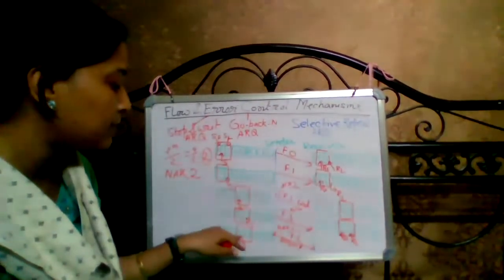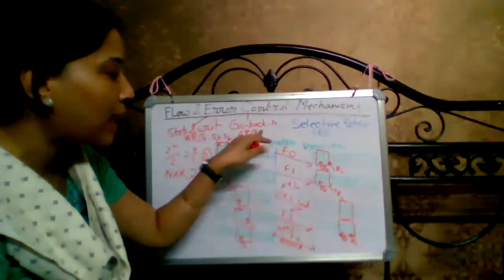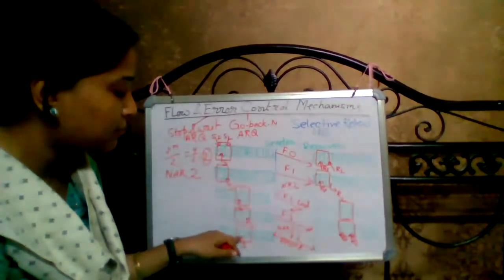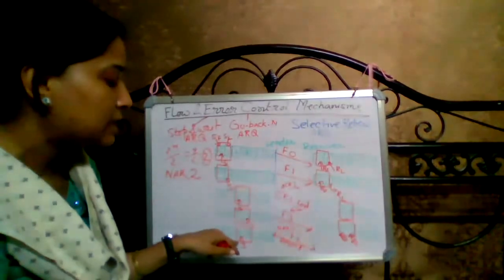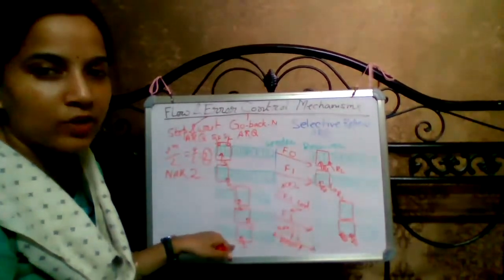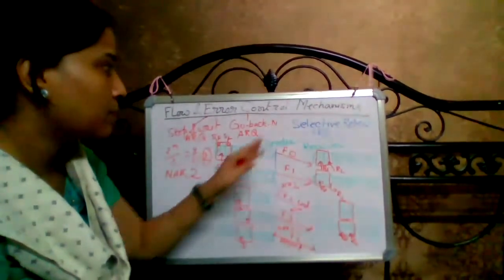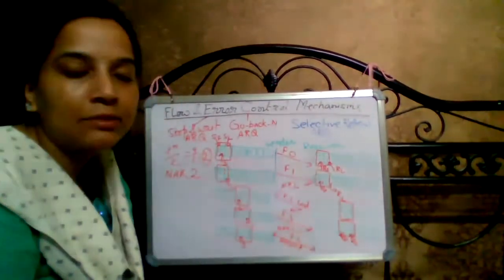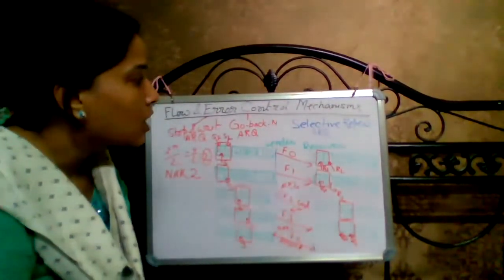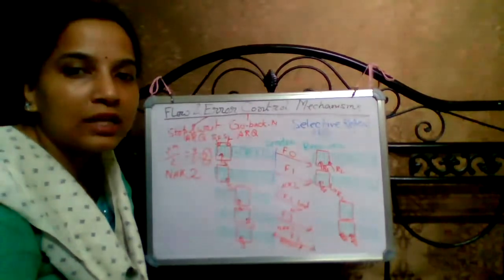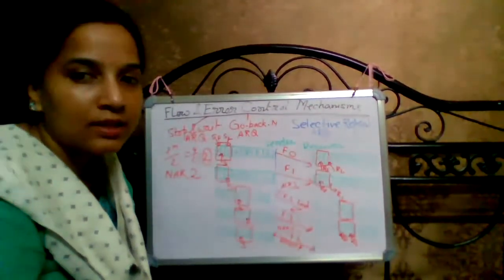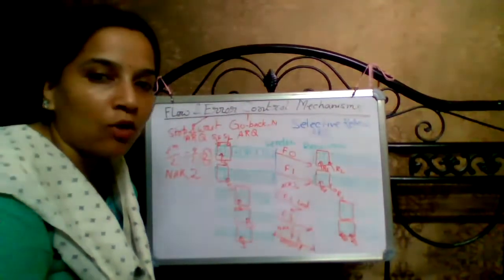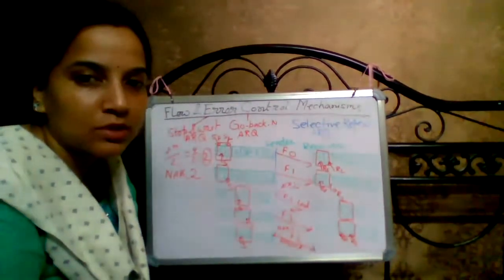In go back N ARQ, if frame 2 is considered lost or damaged, the sender sends 2 as well as 3 also. But in selective repeat ARQ, only the damaged or lost frame is resent again, not all the frames, not N number of frames.